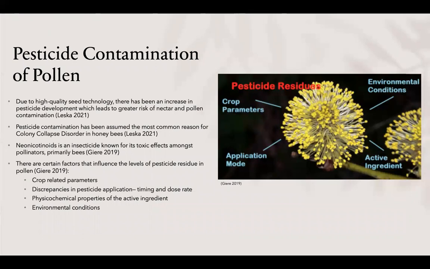Well, due to high-quality seed technology, there has been an increase in pesticide development, which leads to greater risk of nectar and pollen contamination. Pesticide contamination has been assumed the most common reason for colony collapse disorder in honeybees. Neonicotinoids is an insecticide known for its toxic effects amongst pollinators, primarily bees. There are certain factors that influence the level of pesticide residue in pollen, and this includes crop-related parameters, discrepancies in pesticide application, such as timing and dose rate, physiochemical properties of the active ingredient, and the environmental conditions.